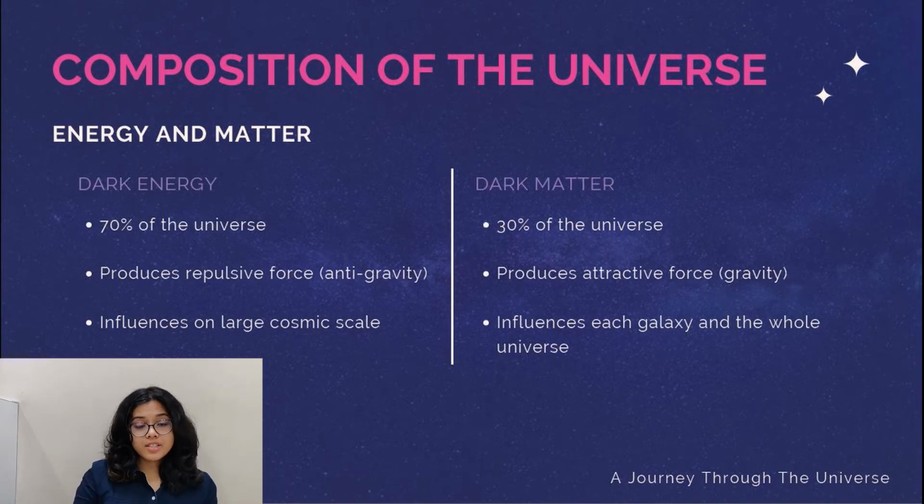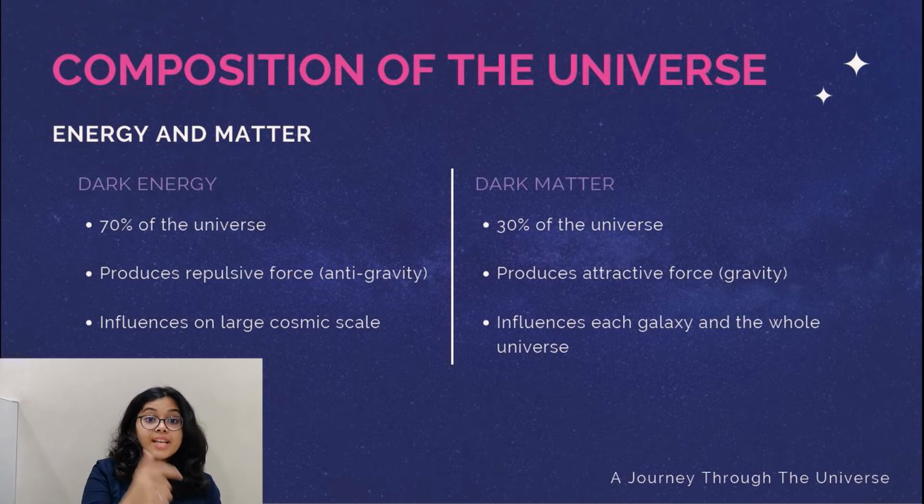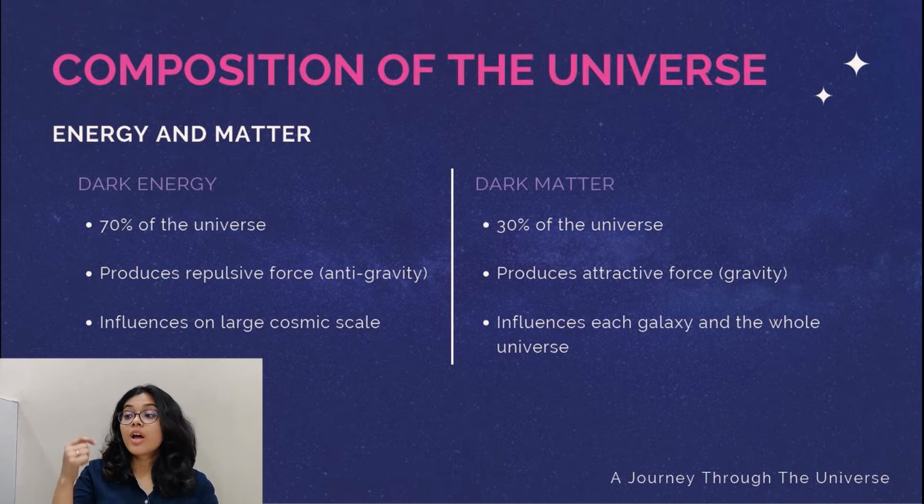The last topic that we'll talk about is the energy and matter. So, our universe mainly consists of dark energy, dark matter, and normal matter. Normal matter consists of us human beings and other living beings. Now, the dark energy consists of about 70% of the universe, and the dark matter consists of about 25% of the universe. The remaining 5% is the normal matter, right?